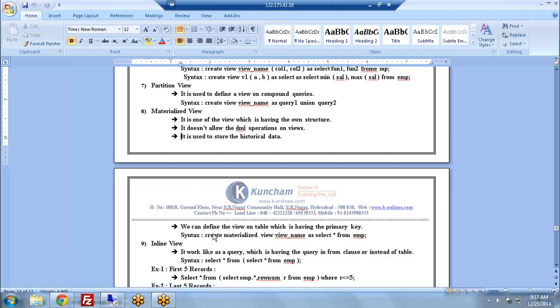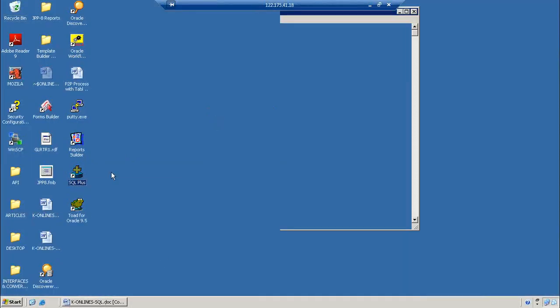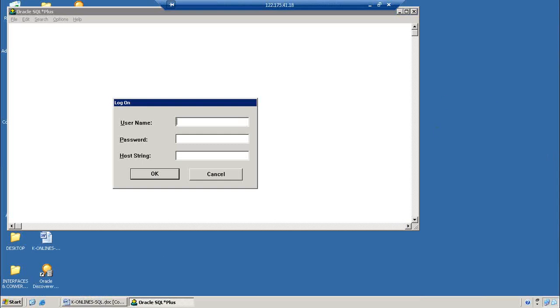And here observe this one. We can define the view on a table which has the primary key. Let us now create one materialized view on our existing table.